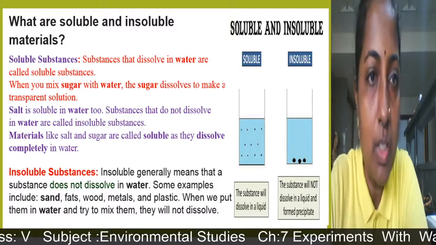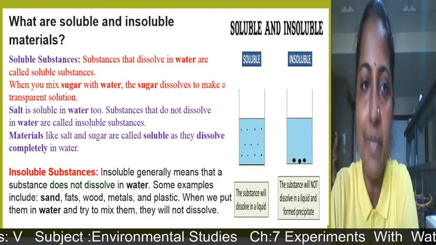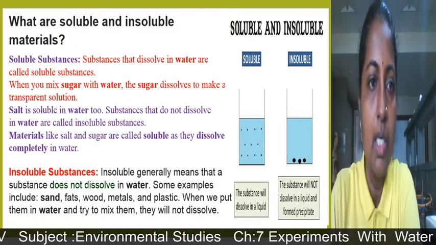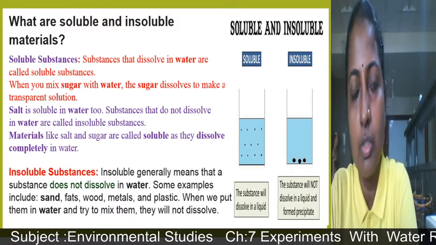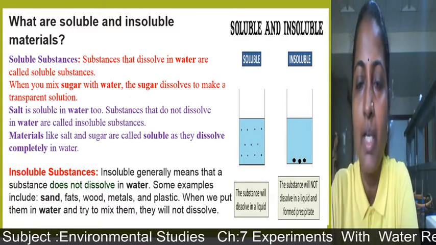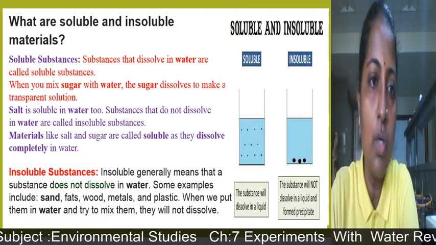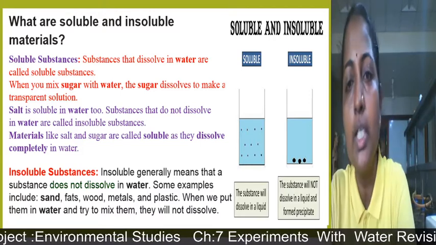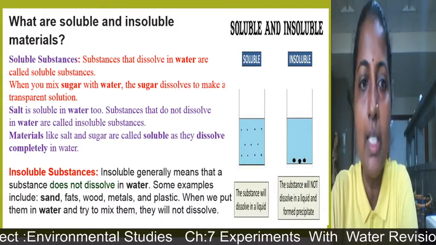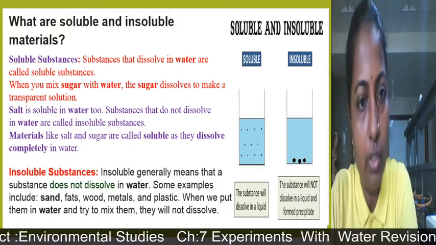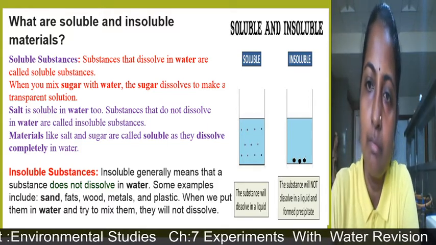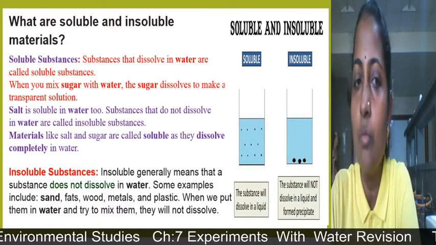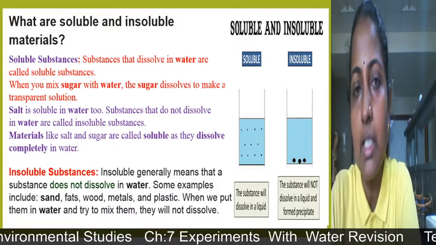Now we will see what soluble and insoluble materials are. Soluble substances are the substances that dissolve in water. When you mix sugar with water, the sugar dissolves in the water and makes a transparent solution. Salt is also soluble in water, and the substances that do not dissolve in water are called insoluble substances. Materials like salt and sugar are soluble in water, but if you take sand and water, the sand does not dissolve in water, so sand is insoluble in water.